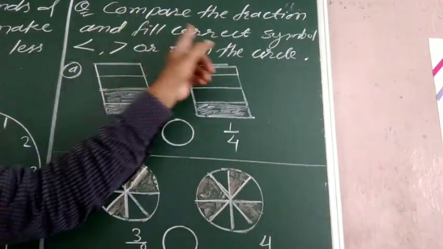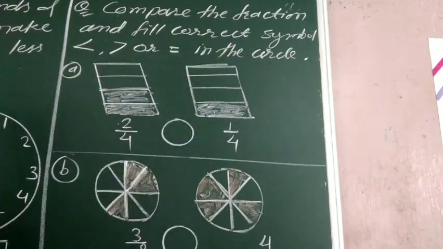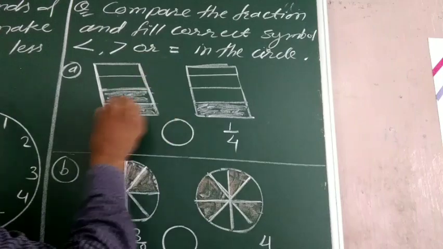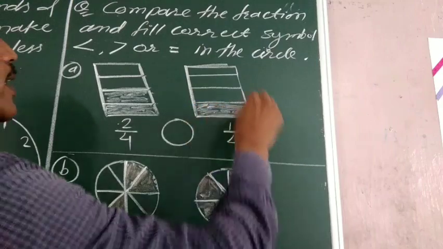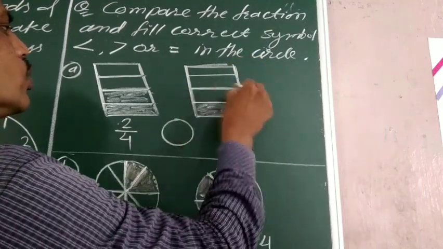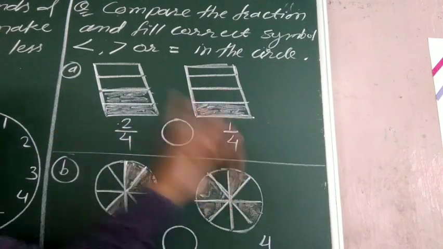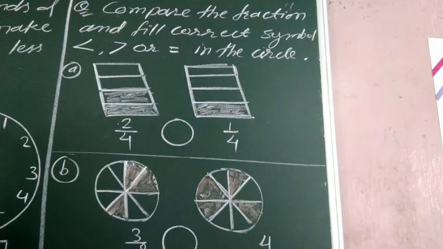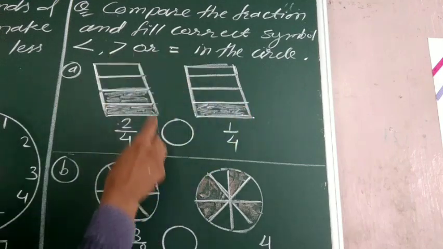Compare the fraction and put the correct symbol: smaller than, greater than or equal, in the circle. So see, what is this? This picture is divided into 4 parts. And again this picture is divided into 4 parts. 1, 2, 3, 4 parts. Out of these 4 parts, 2 parts are shaded here. 1 part is shaded here. So now we have to compare which one is greater and which one is smaller. 2 parts is greater than 1 part, so this one is greater.